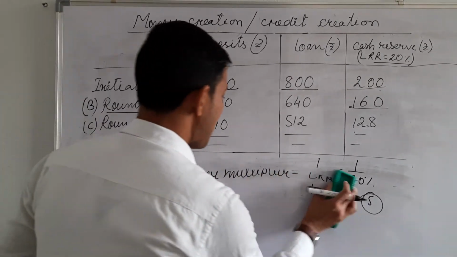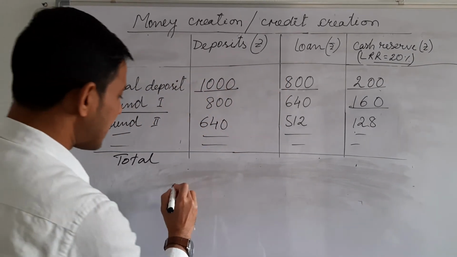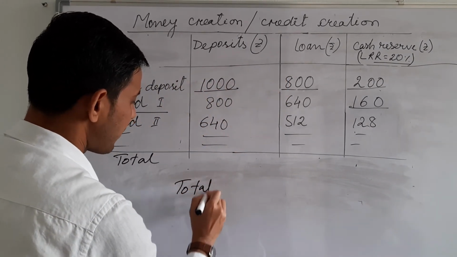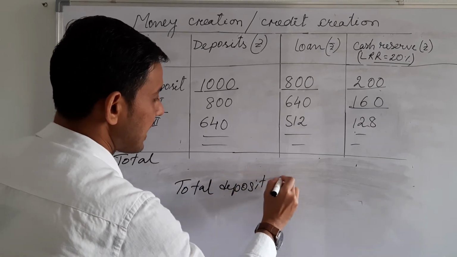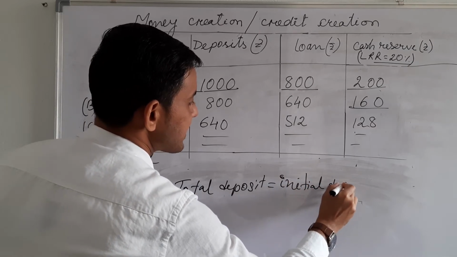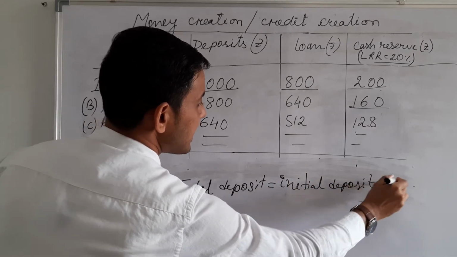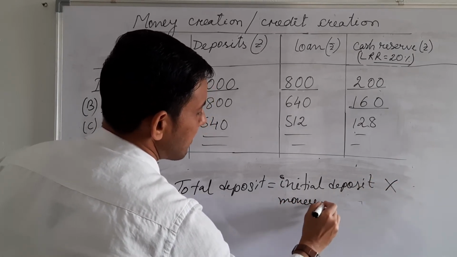Now we will calculate the total. Note down: total deposit is equal to initial deposit into money multiplier.